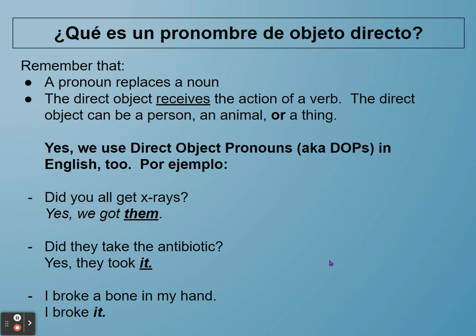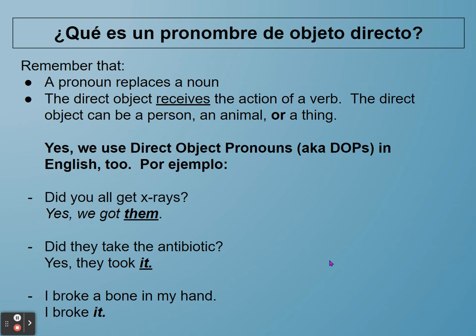And of course, we do use direct object pronouns in English as well. So, por ejemplo, we've got a couple of question and answer examples here. The first two, and then the last one is more similar to what you'll be doing to start: find and replace. So we start off with, did you all get x-rays? And the answer is, yes, we got them.